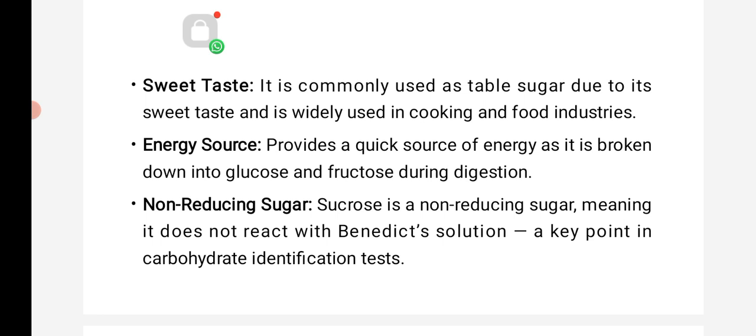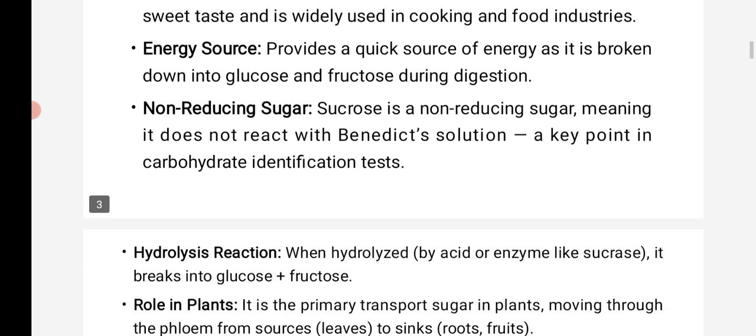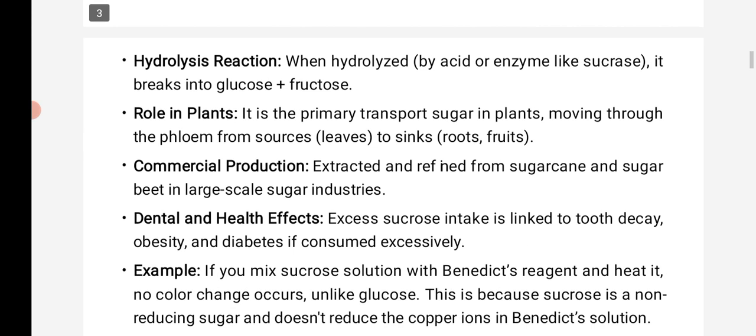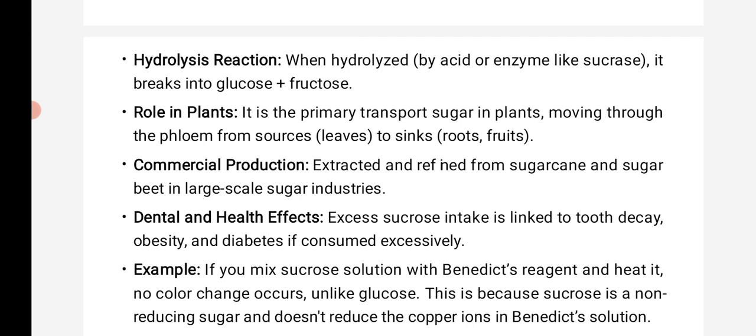As an energy source, it provides a quick source of energy as it is broken down into glucose and fructose during digestion. Sucrose is a non-reducing sugar. Other sugars are called reducing sugars, but sucrose does not react with Benedict's solution. The key point is this carbohydrate identification test. Hydrolysis reaction: when hydrolyzed by acid or an enzyme like sucrase, it breaks into glucose and fructose. Enzyme names always end with the word ending ASE.